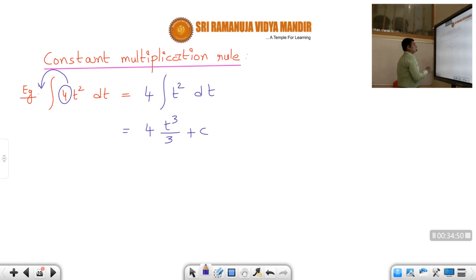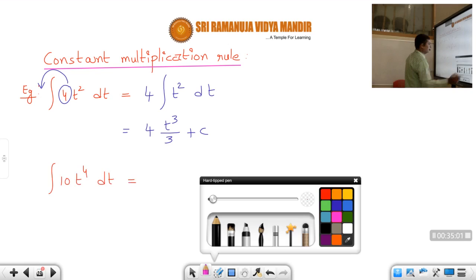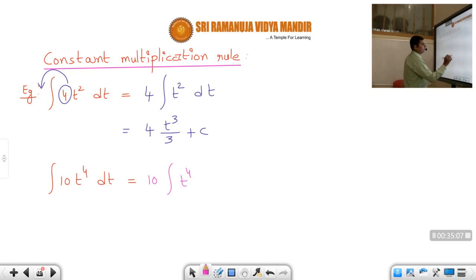Okay. So in the same way, suppose let us say you are asked to find the integral of 10 into t power 4 dt. What is the answer, students? You have to take the 10 outside. So 10 into integral t power 4 dt. So that is equal to 10 into t power 5 by 5 plus c. So that is equal to 2 into t power 5 plus c.